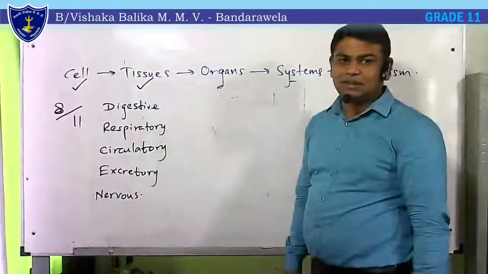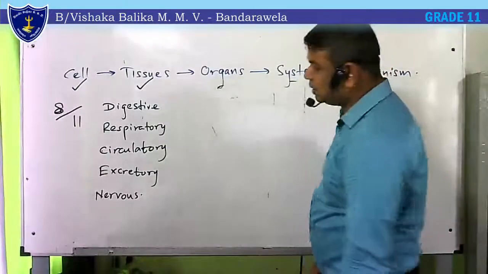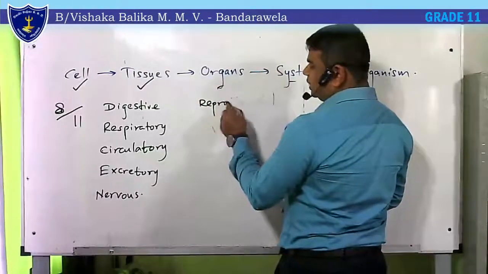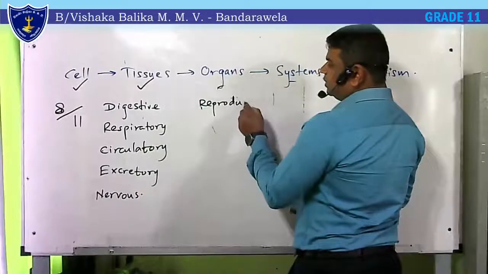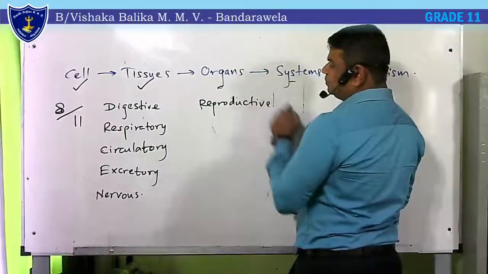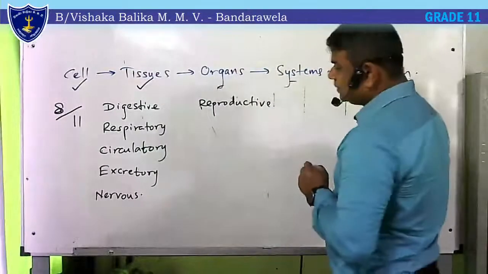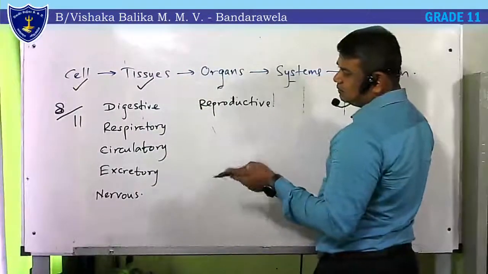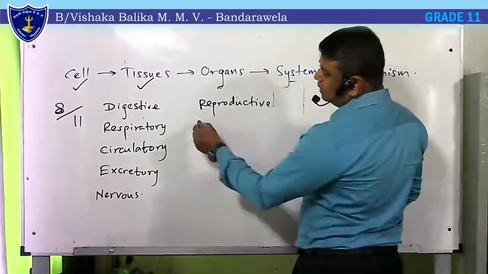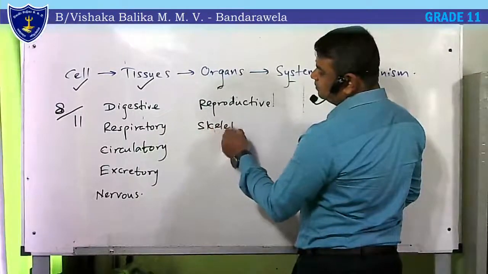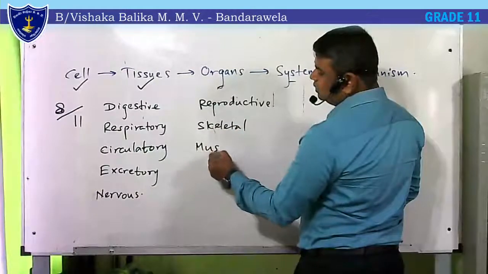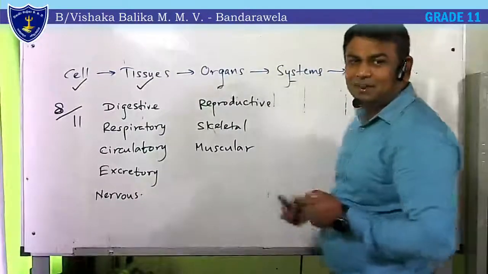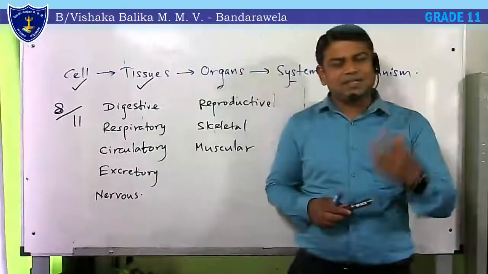I wrote 5 now. Some more. Reproductive system. This lesson was already completed in grade 10. What else? Then skeletal system, muscular system. Now there are eight. Those are the eight major systems.